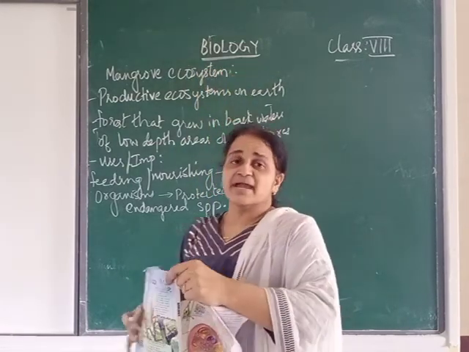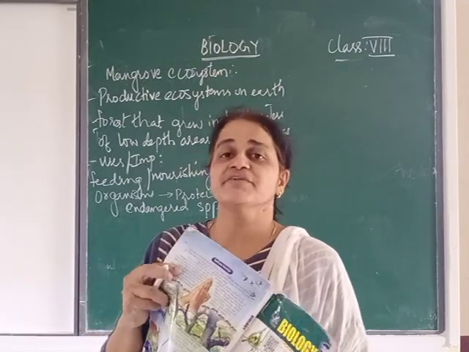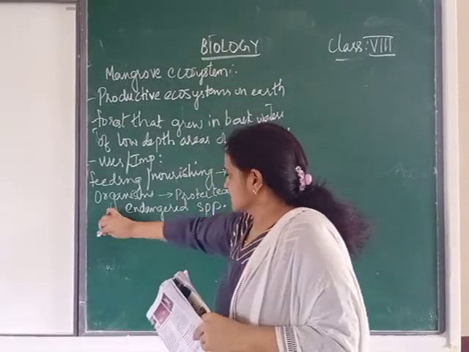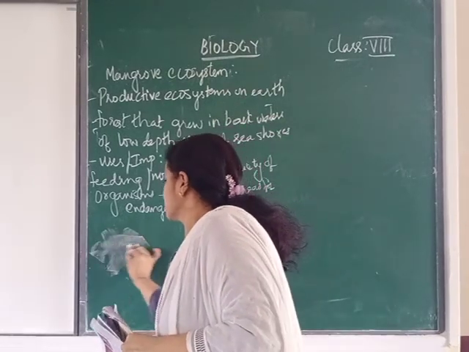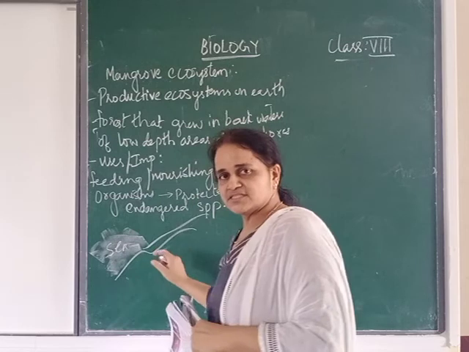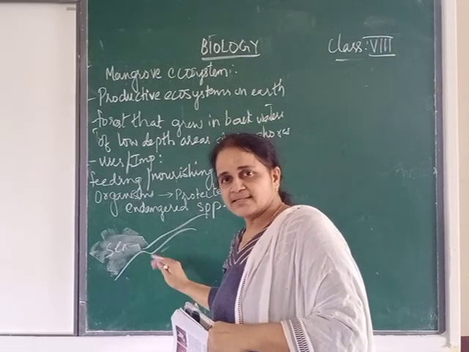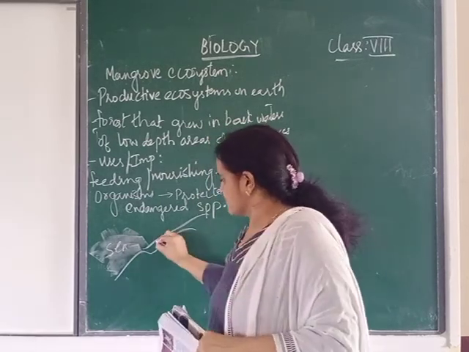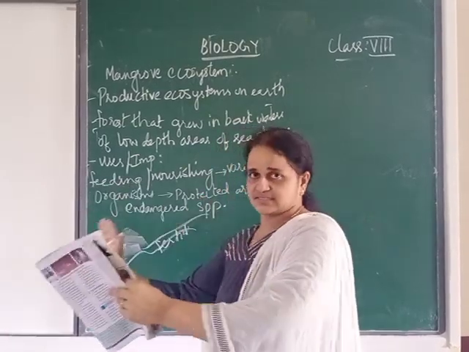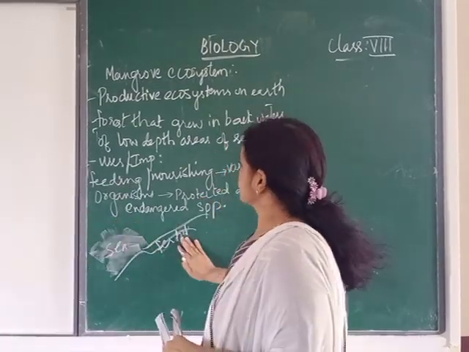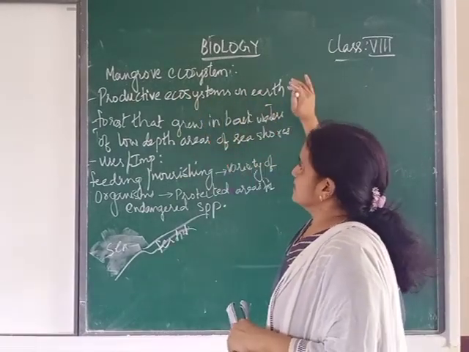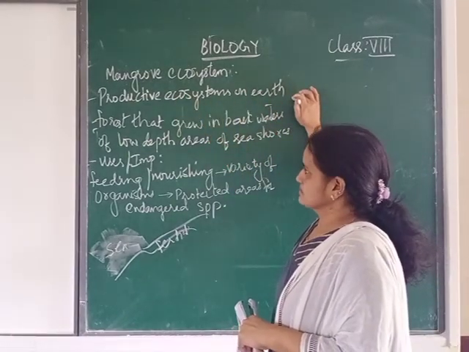Now what is this mangrove? This is a very fertile area near the seashores. Like this is our sea. If this is our sea, there are some shores, seashore here, and this seashore also is a fertile zone. That seashore place is a productive ecosystem on earth.